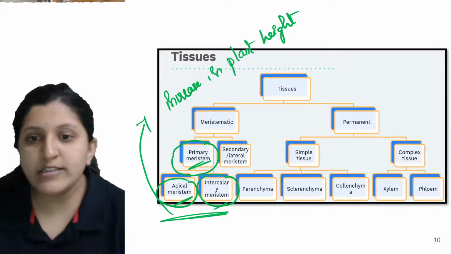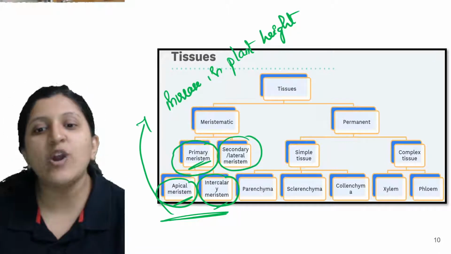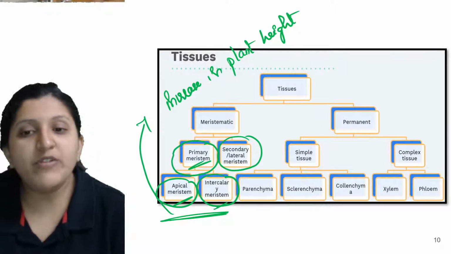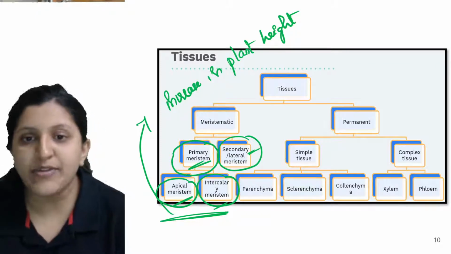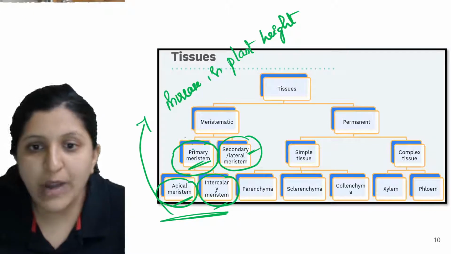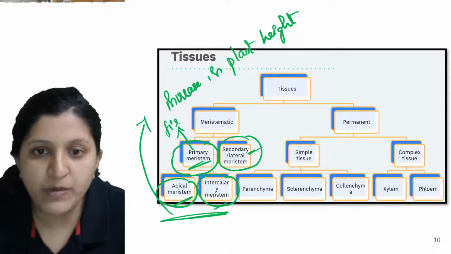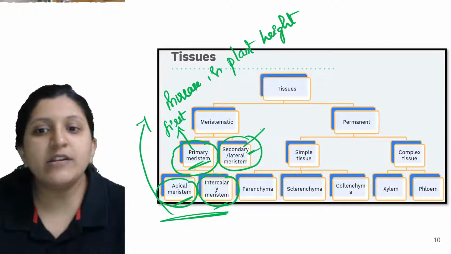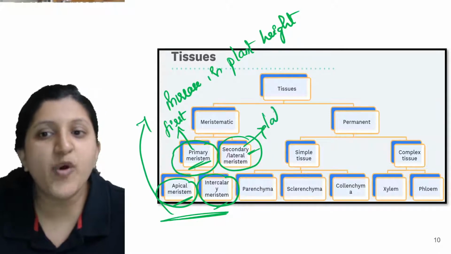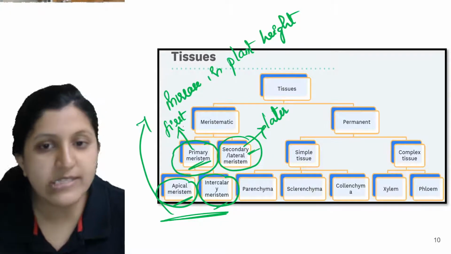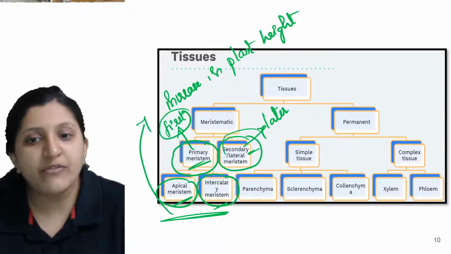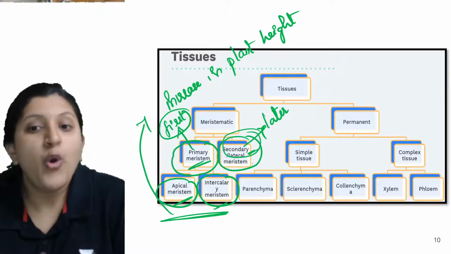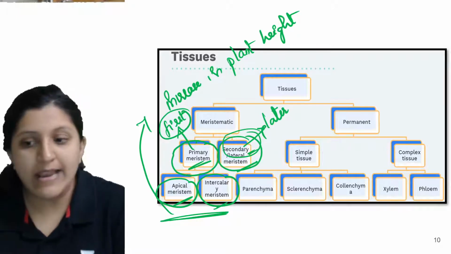Now the other one present is the secondary or the lateral meristem. Now this is based on the time of formation. We are classifying it as primary. Primary is the one which is formed first. Secondary, when we mention, is formed later on. First this is formed, and arising from this only you can find a secondary meristem, which we can also call a lateral meristem.